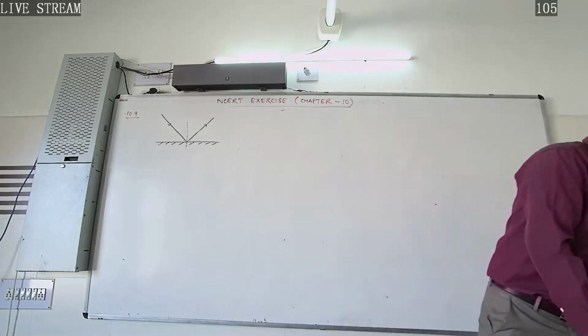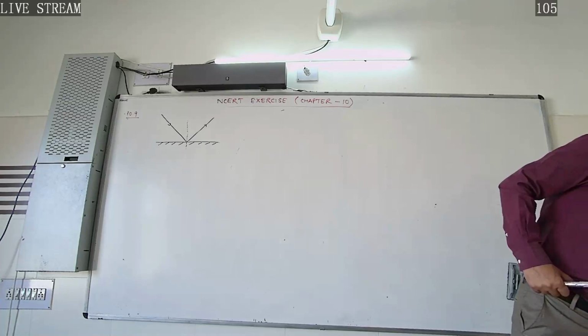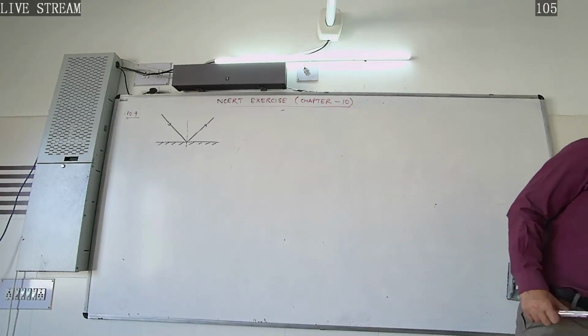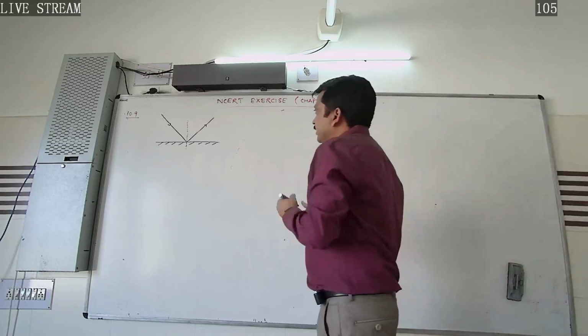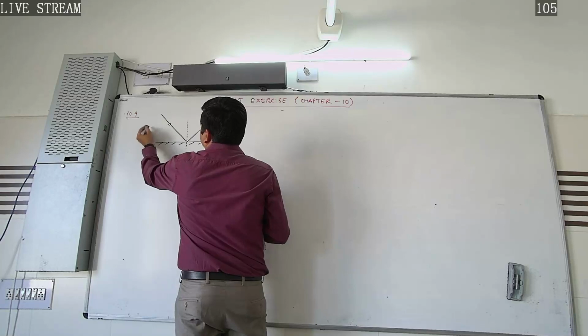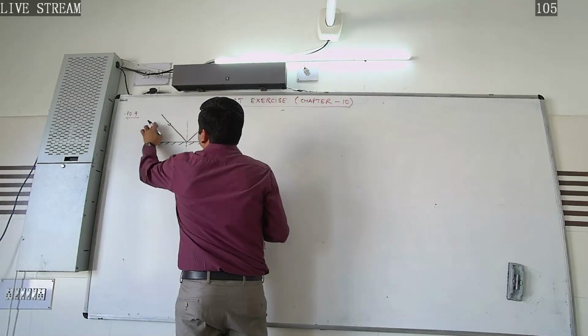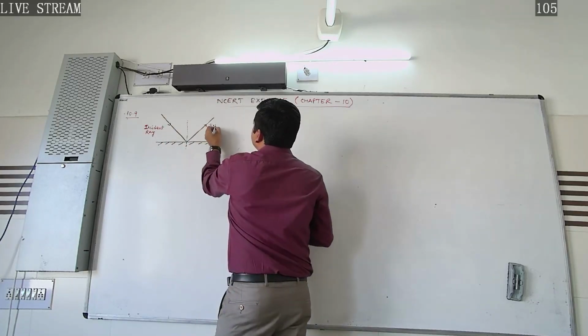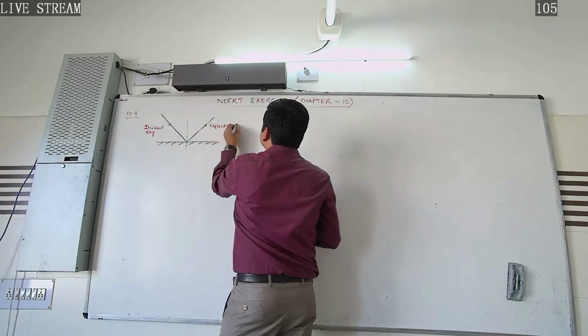Here we are given only the wavelength, and we want to find the wavelength and the frequency of the reflected ray. This is our incident ray, and this is our reflected ray.